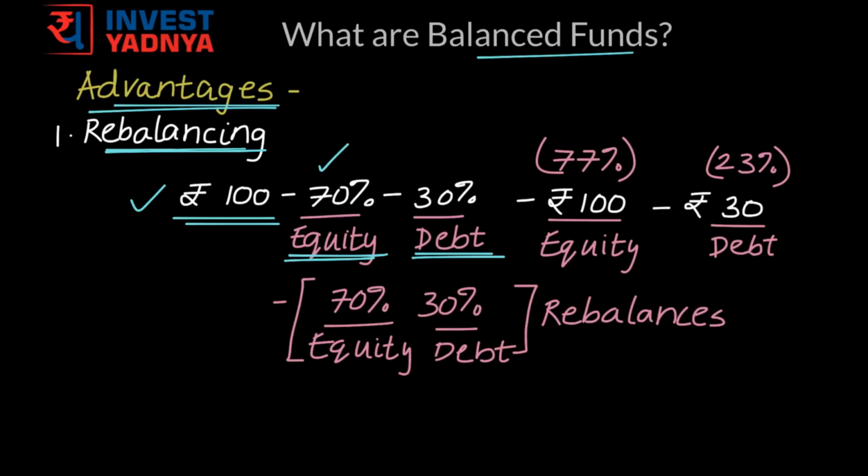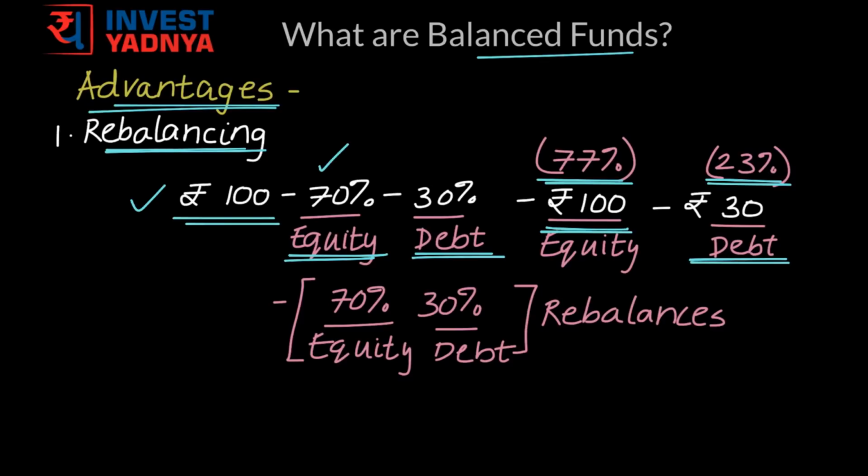As equity performed better, your 70 rupees became 100 rupees after some time. And your debt portion wasn't doing really well, so it stayed at 30 rupees. So, in terms of allocation, now your equity portion is 77% of your portfolio and debt portion is 23%. So, this fund manager does a periodic rebalancing where he sells off whatever portion has gone up.